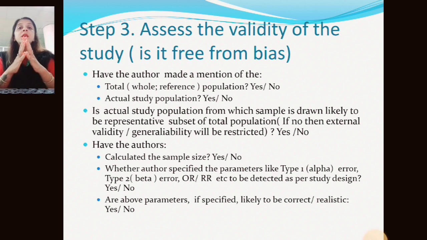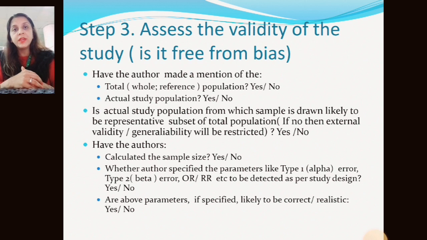If that is not clear in the study, the validity of that study is restricted, because we are doing the study and results are there, but they cannot be generalized, as we are not aware whether the lifestyle of that population is clear or not. Lifestyle for that type of population is different. That's why it will affect the generalizability of the results.